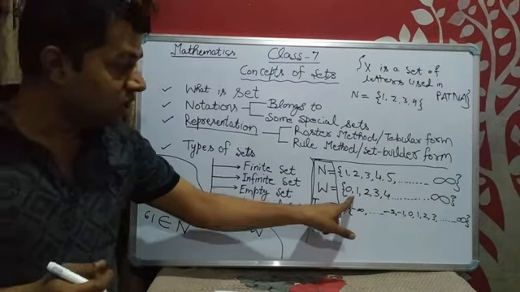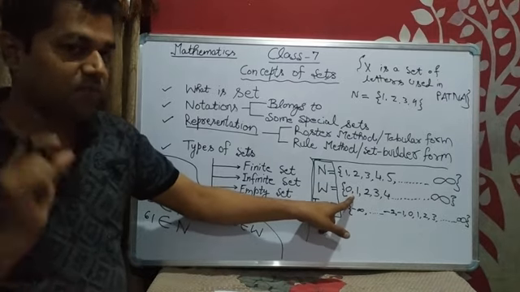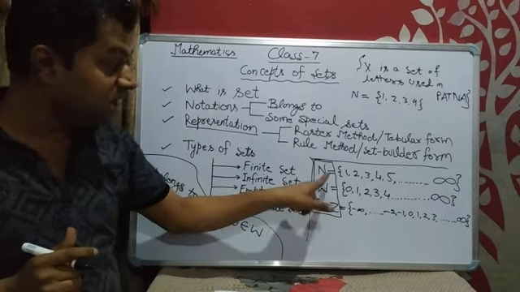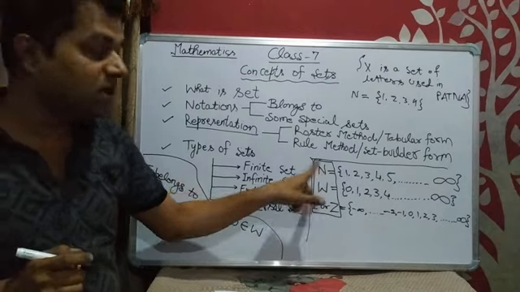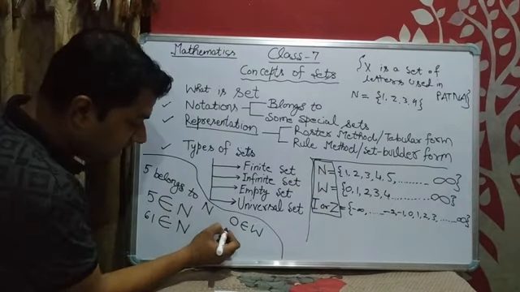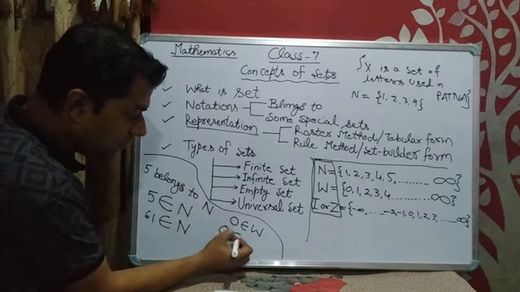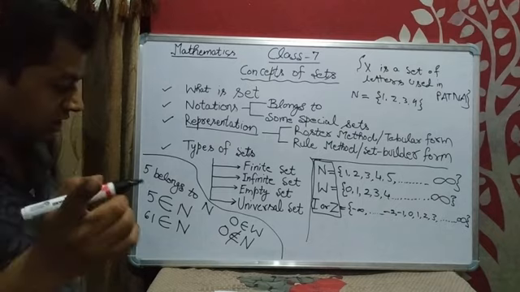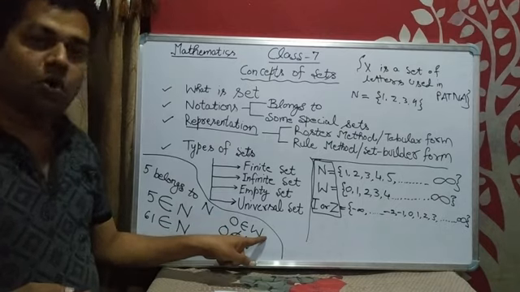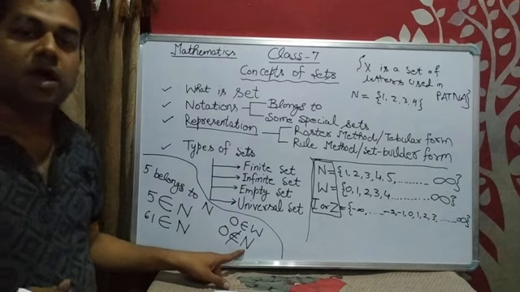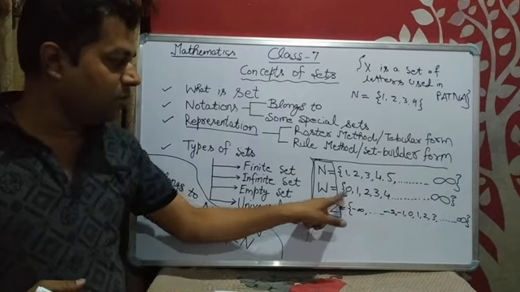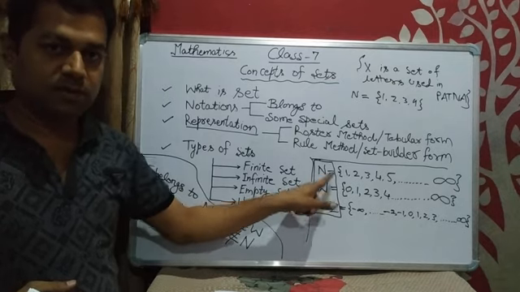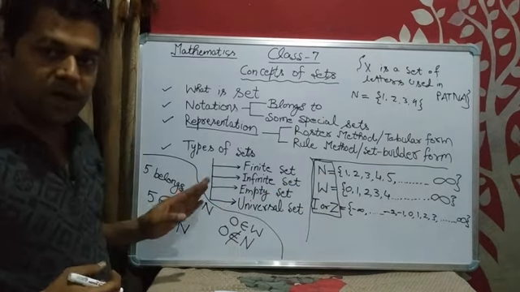This means 0 is one of the elements, one of the members, one of the objects of the set W, which belongs to W. But 0 does not belong to N. 0 is not there in the natural numbers. How will we represent it? 0 does not belong to N. Check the difference: 0 belongs to whole numbers, but 0 does not belong to natural numbers. So easily we can compare them.